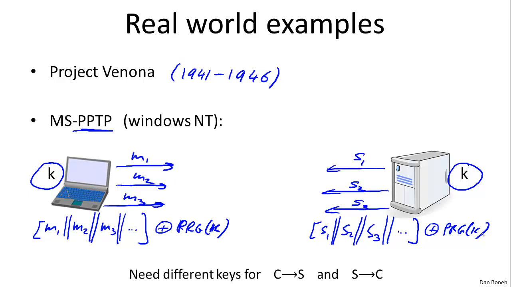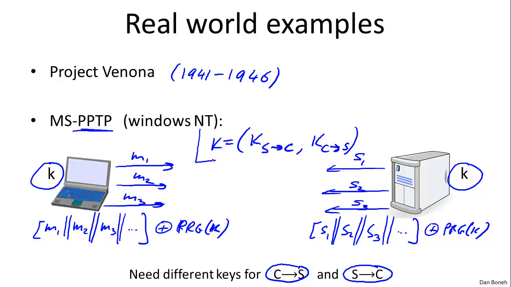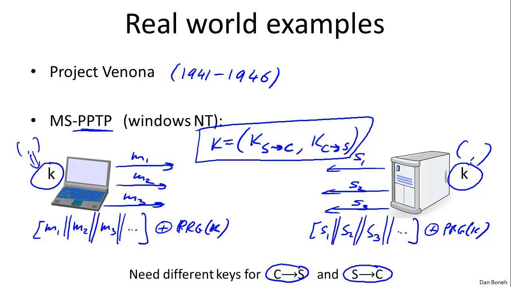In fact, what you need to do is to have one key for interaction between the client and the server and one key for interaction between the server and the client. The way I like to write this is that the shared key K really is a pair of keys. One key is used to encrypt messages from server to client, and one key is used to encrypt messages from client to server. So these are two separate keys, and both sides, of course, know this pair of keys. One is used to encrypt messages in one direction, and the other is used to encrypt messages in the other direction.